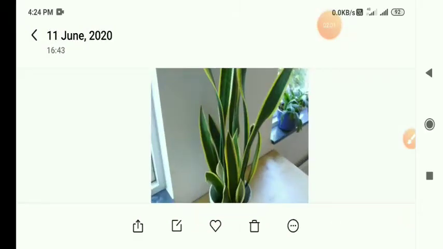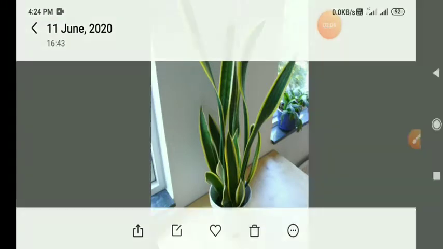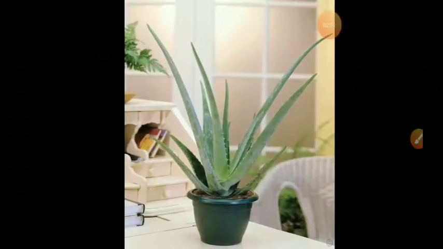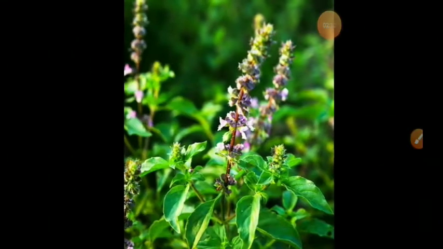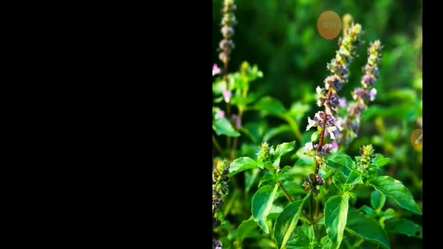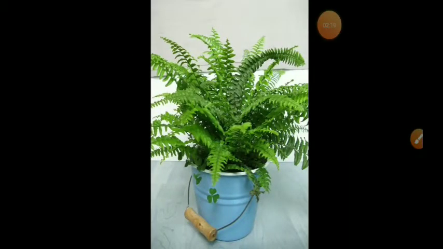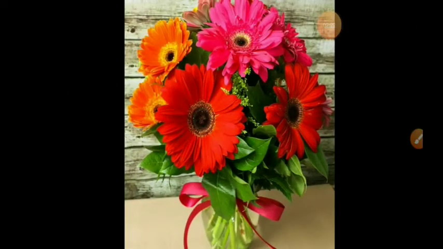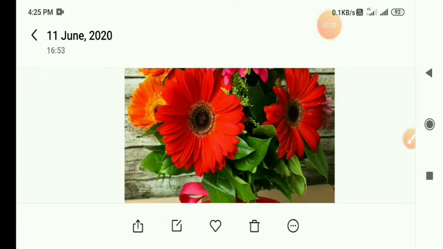See, look here now. This is snake plant. This one is spider plant. This one is aloe vera. This one is Indian basil or tulsi plant. This one is money plant. This one is fern plant. This one is croton plant. This one is desi plant. So these are all decorative plants or ornamental plants.